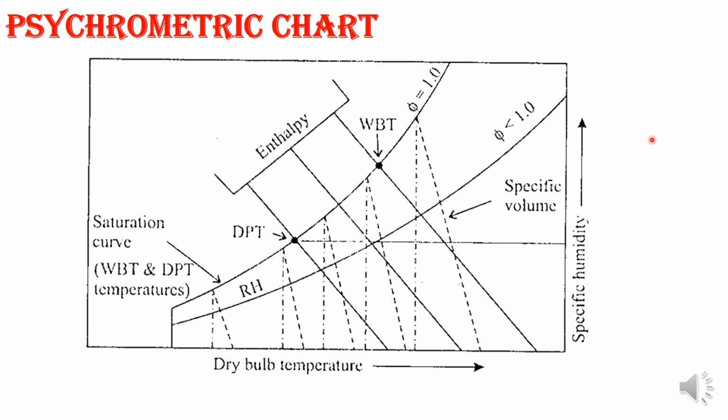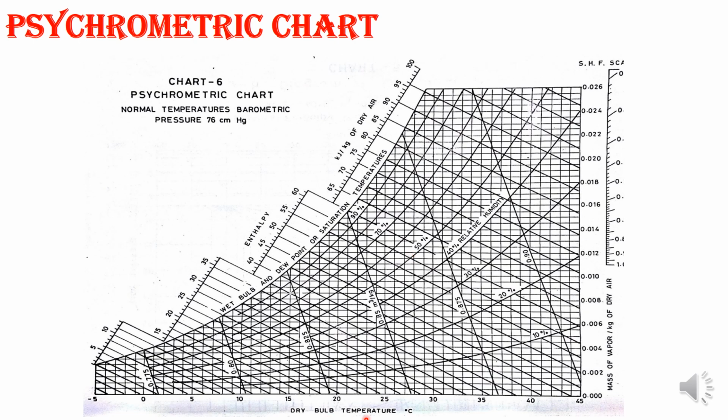You can obtain this in your Steam data handbook. Just refer to the page number; at the end, coming backwards, you will get the psychrometric chart, which looks like this. This is a picture taken from your Steam data handbook. Here you can see dry bulb temperature from -5 to 45, and the mass of vapor, that is the specific humidity, on the y-axis.